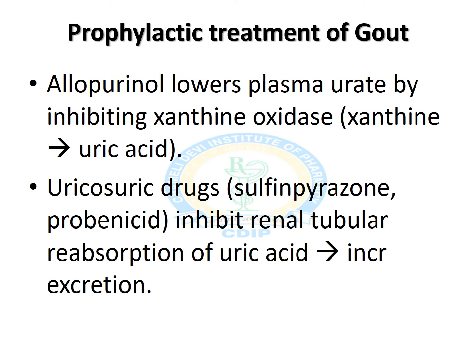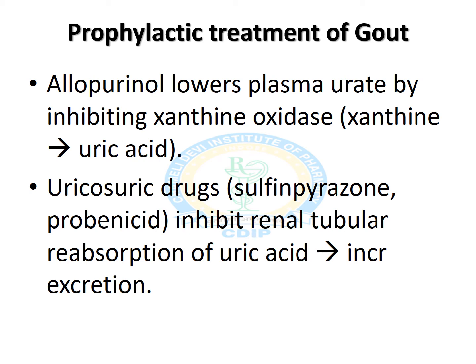Prophylactically, allopurinol lowers the plasma urate level by inhibiting the xanthine oxidase enzyme, which helps in conversion of xanthine into uric acid. If we inhibit this enzyme, it won't be possible for xanthine to get converted into uric acid, and thus it will not deposit in the small joints.